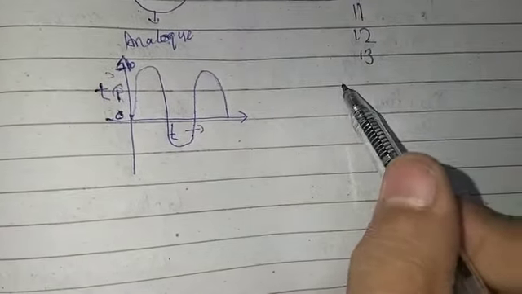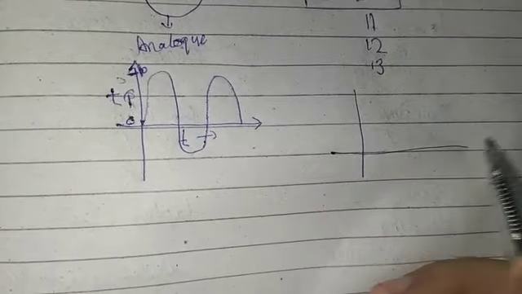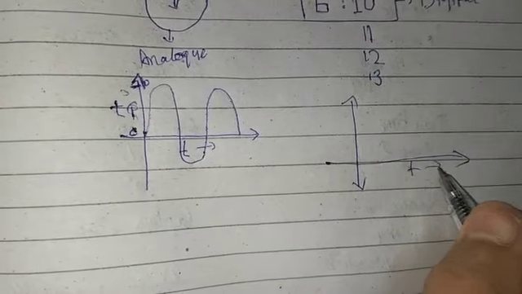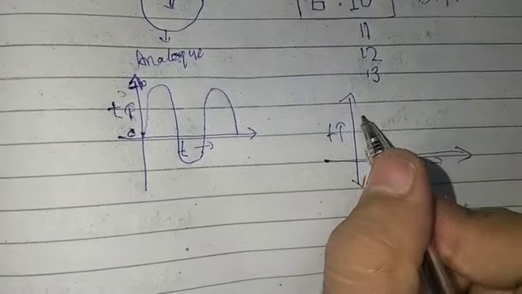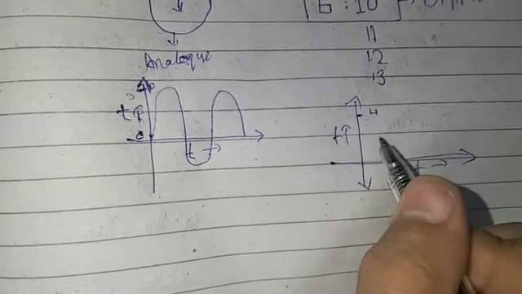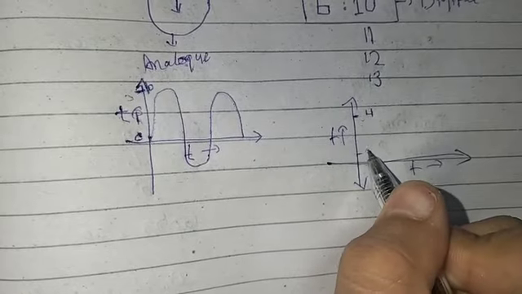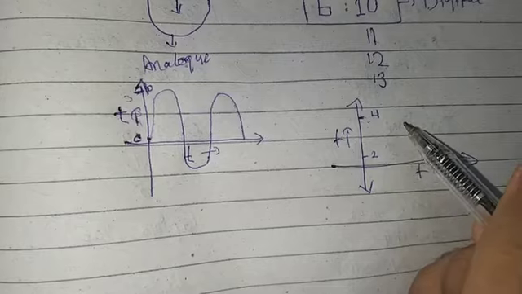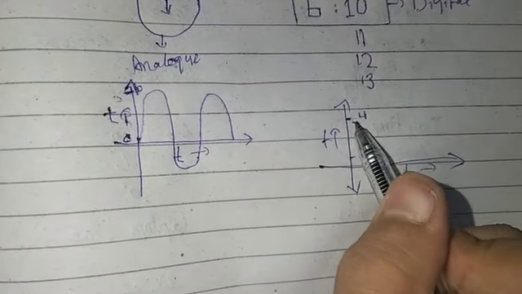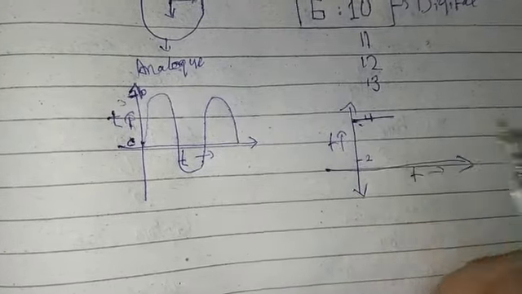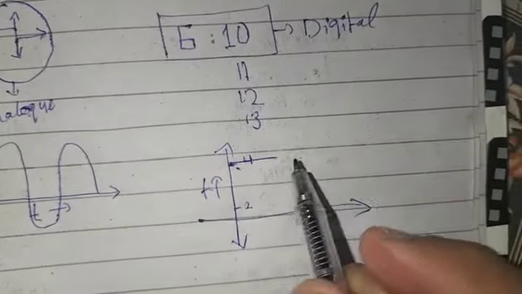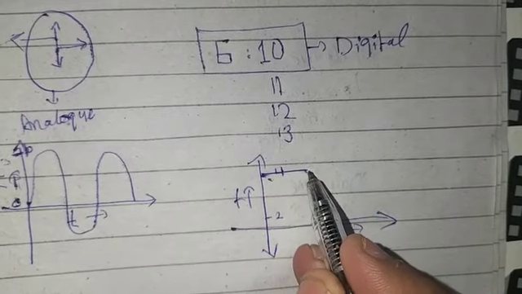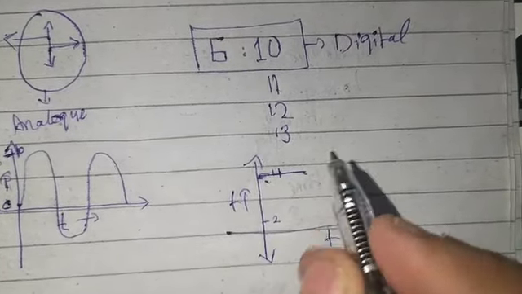But in a digital graph, let me make a digital graph. Time and temperature. Here you can see 4 volt, this is 4 and this is 2. If the temperature starts from 4 centigrade, this is an exact straight line, so the temperature is not changed, it is 4 centigrade.